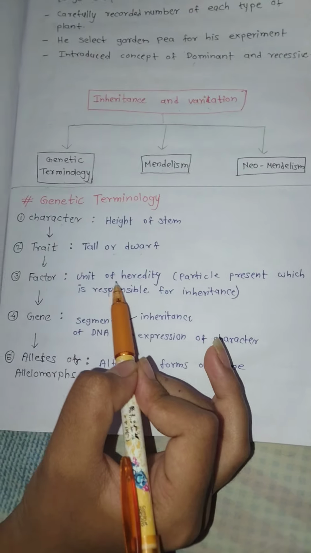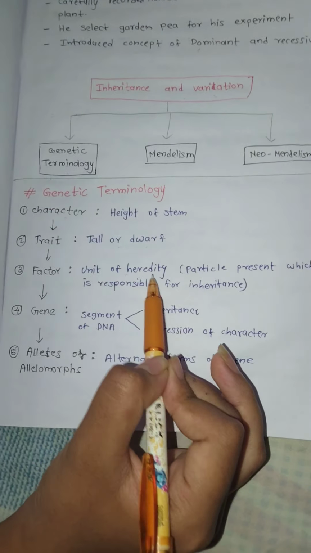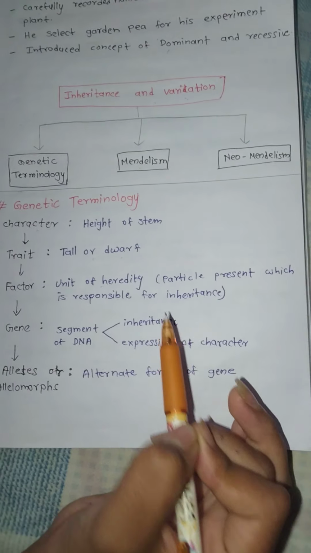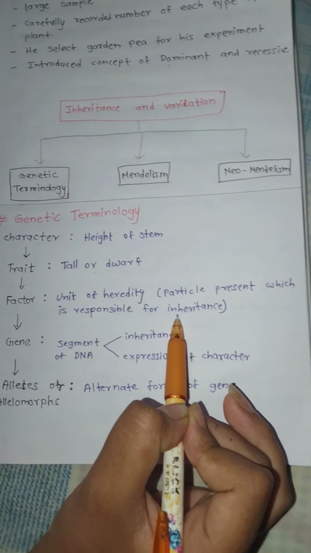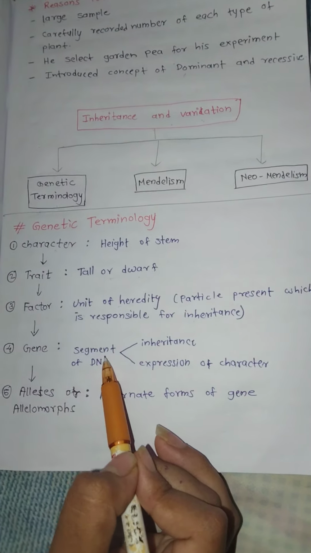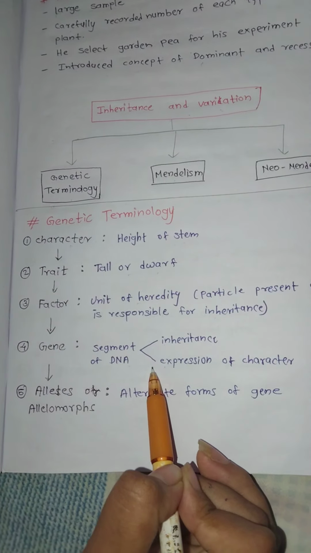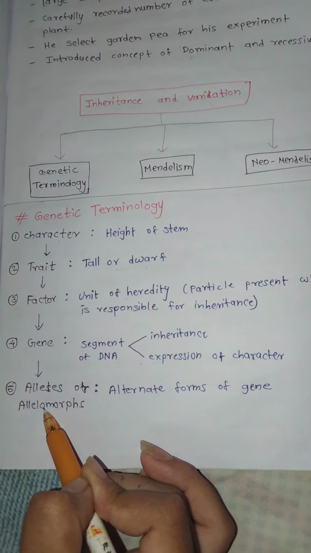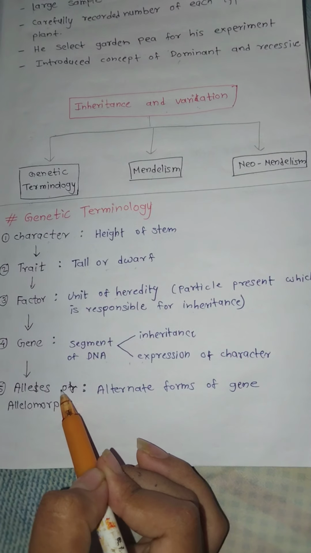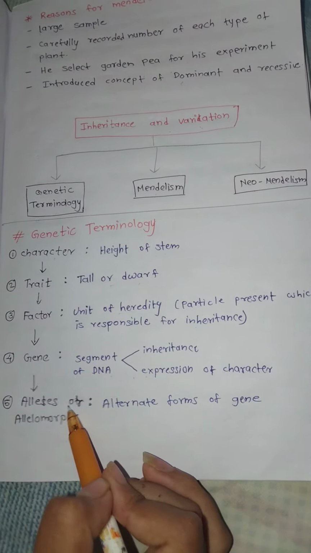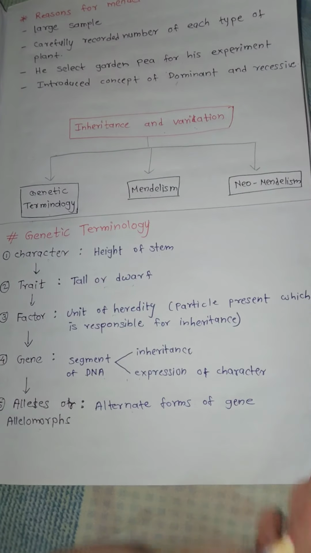Factor, the unit of heredity: factor is the unit of heredity, a particle present which is responsible for inheritance. Gene is the segment of DNA that is responsible for inheritance or expression of a character. Alleles or allelomorphs. Alleles are also known as allelomorphs, that is, alternate forms of a gene.